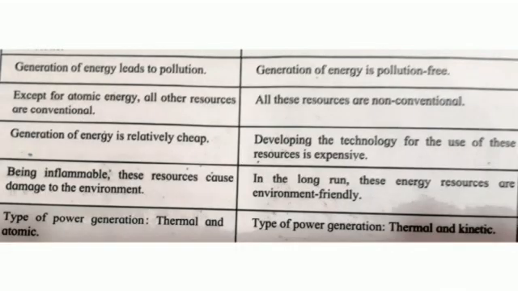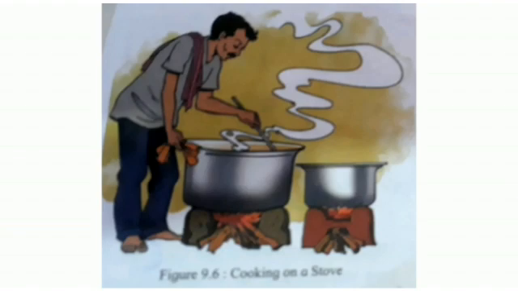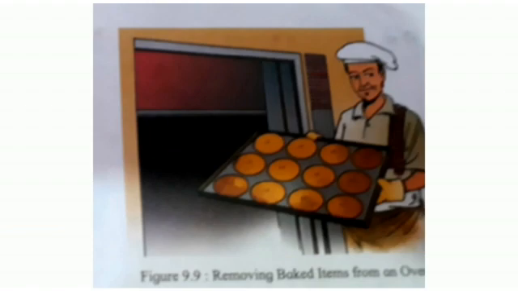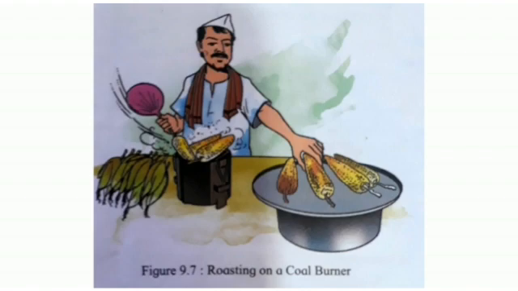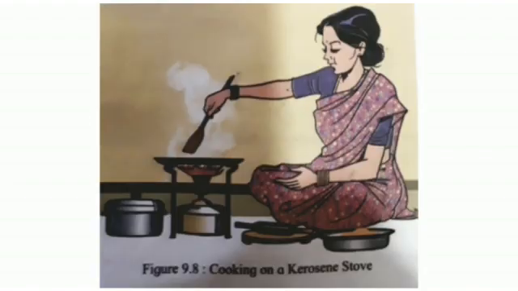In the next chart, generation of energy leads to pollution. Except for atomic energy, all other resources are conventional. Generation of energy is relatively cheap. Being inflammable, these resources cause damage to the environment. Types of power generation are thermal and atomic.